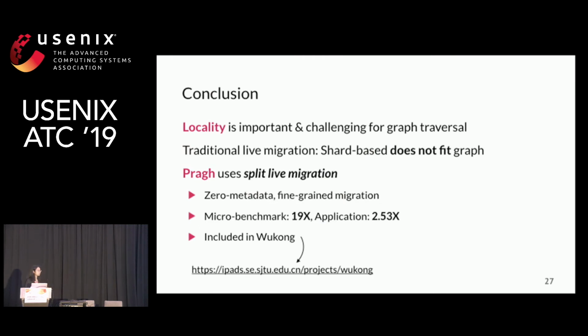So here's the conclusion. Locality is important and challenging for graph traversal. Traditional shard-based migration does not fit graph traversal. Our system Pragh uses split live migration. It supports fine-grained migration without metadata overhead. And our evaluation proves the effectiveness.